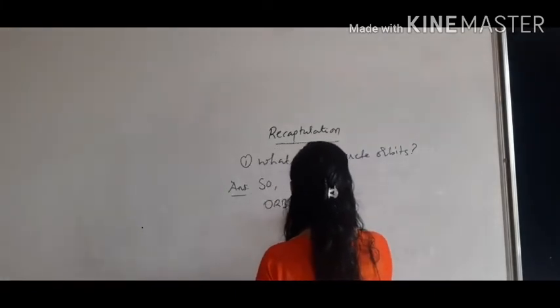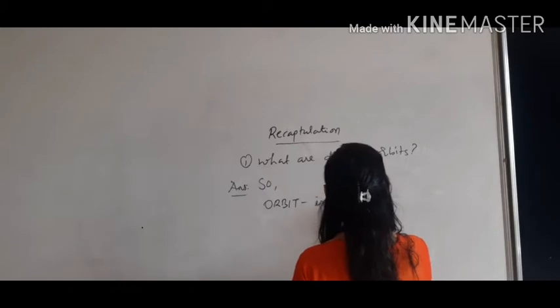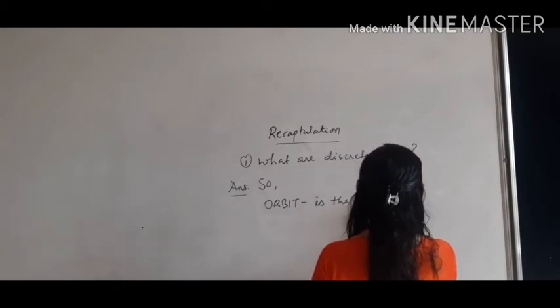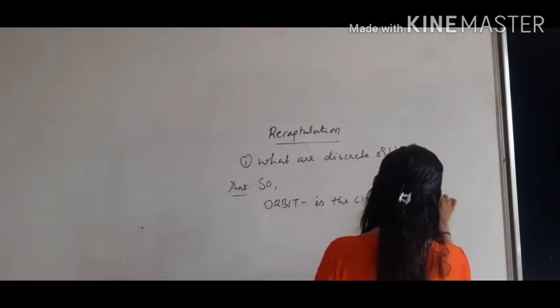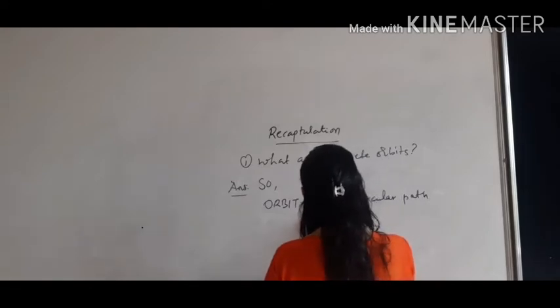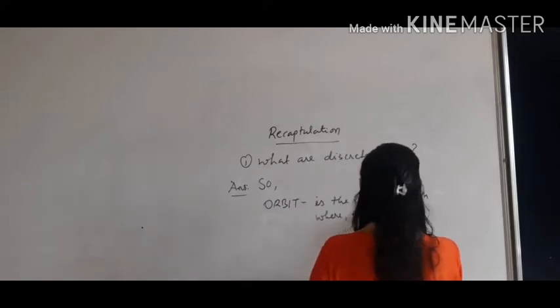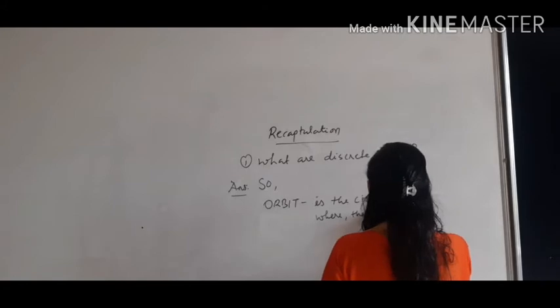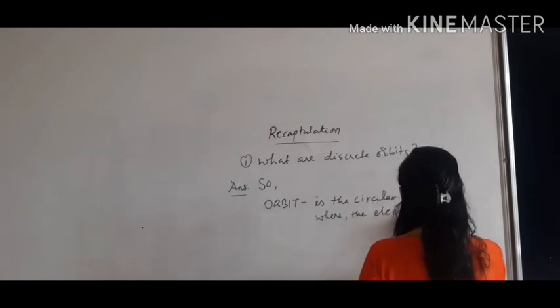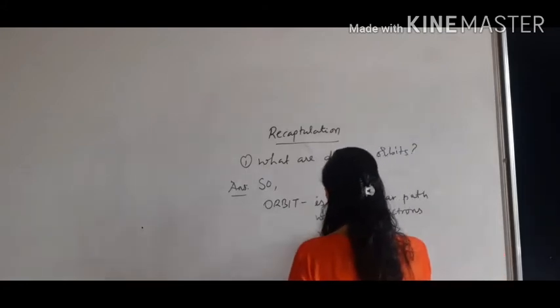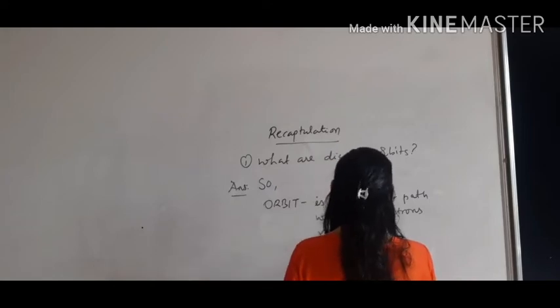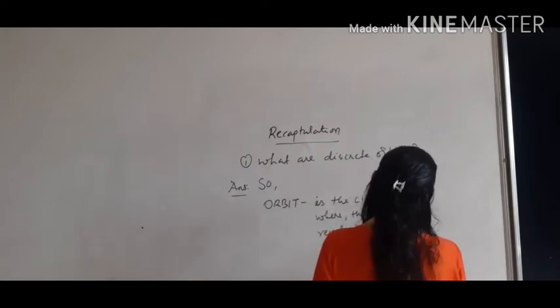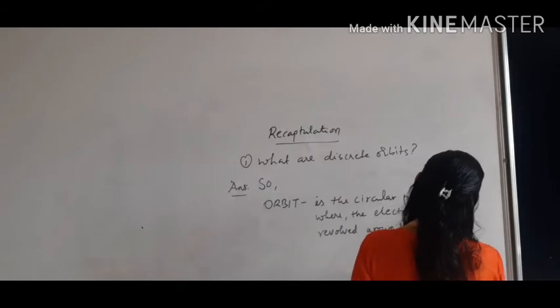Orbit is the circular path where the electrons revolve around the nucleus.